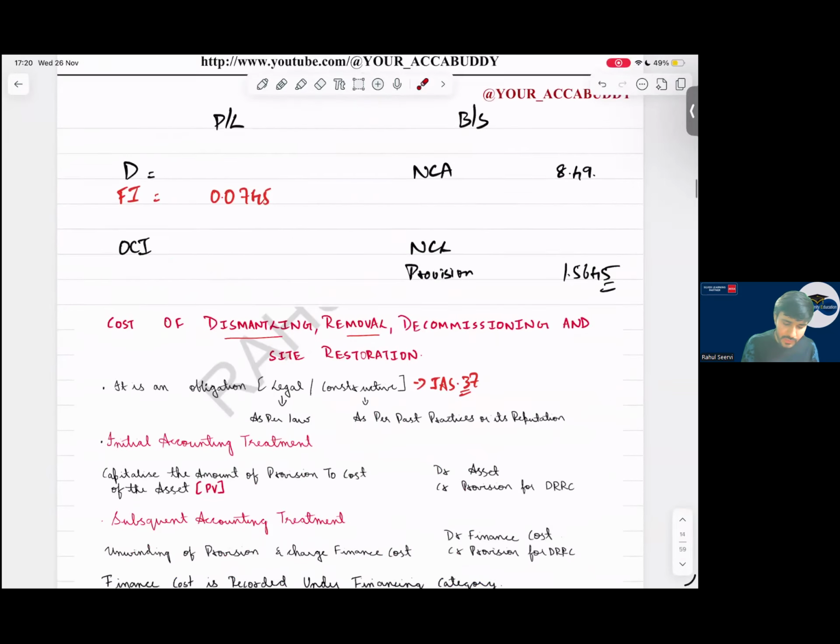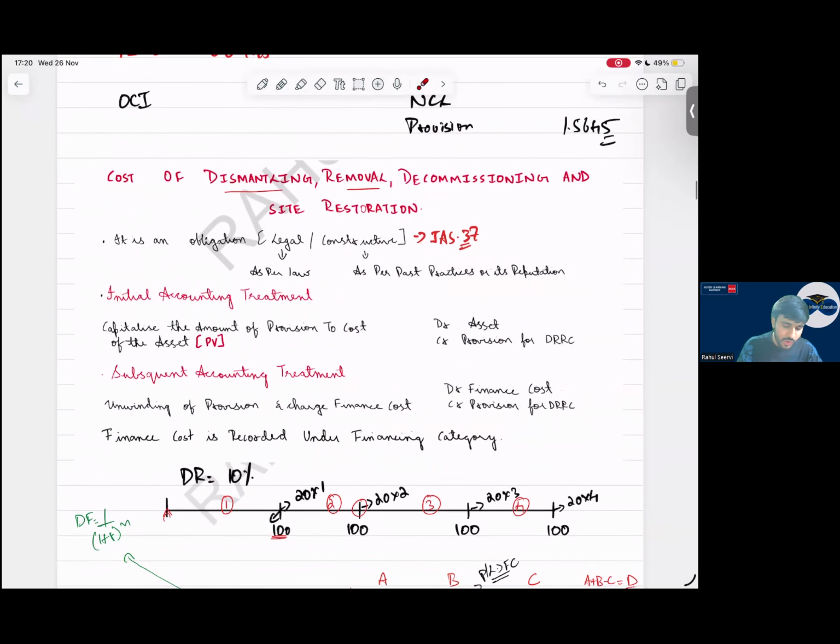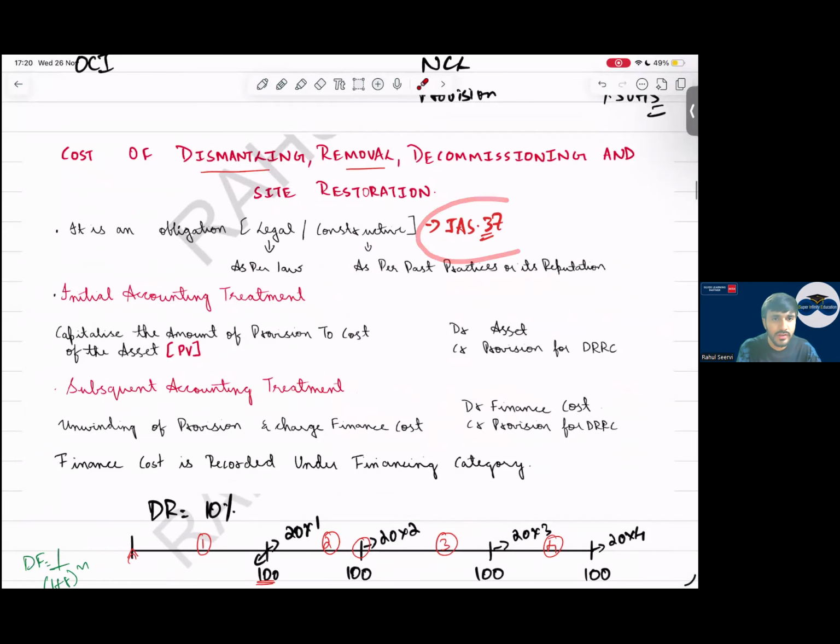Cost of dismantling, removal or decommissioning cost. How will we treat this? How will we treat decommissioning cost? Sir, it's an obligation as per IAS 37. We know that. So it is a provision. We should recognize a provision. So we calculate the present value. What do we record? Debit asset, credit provision for dismantling cost.